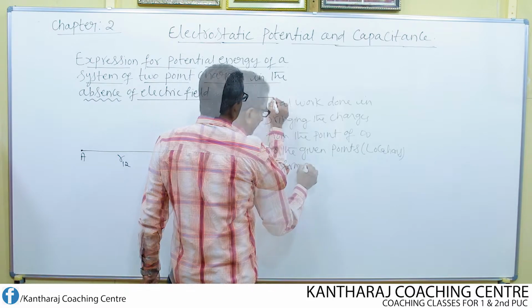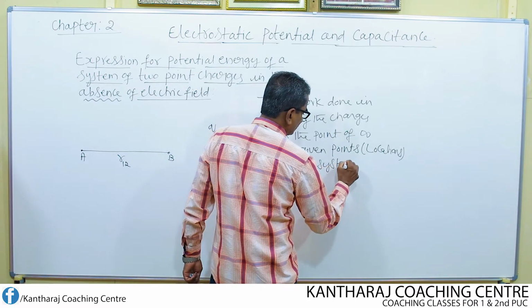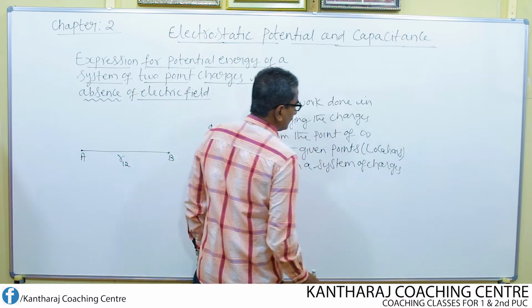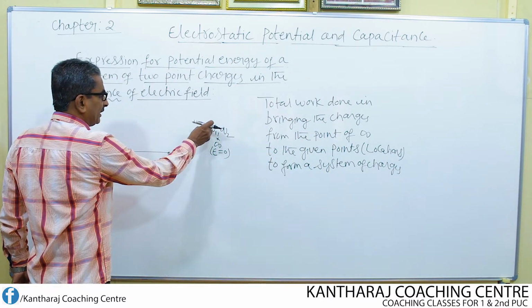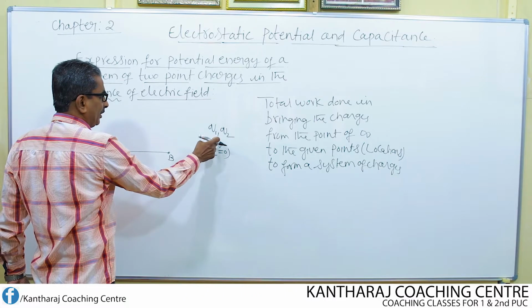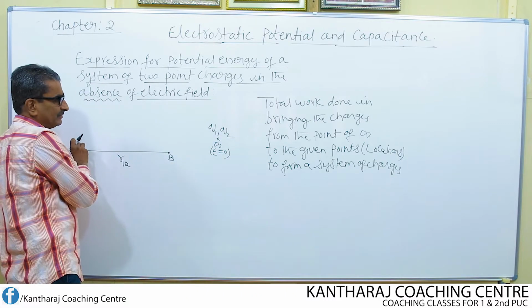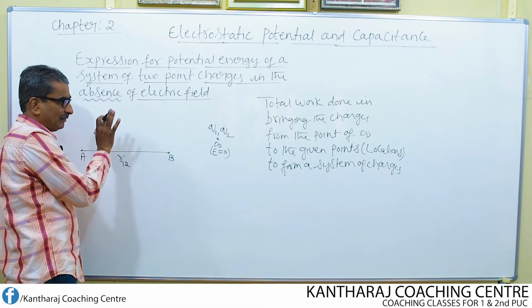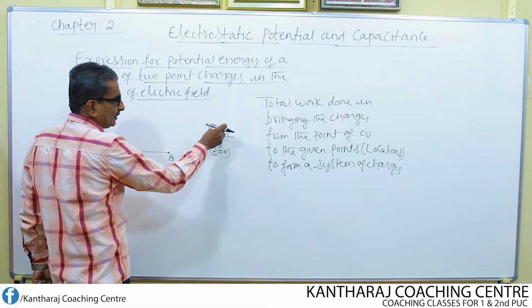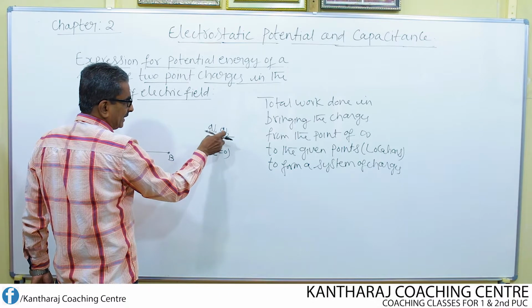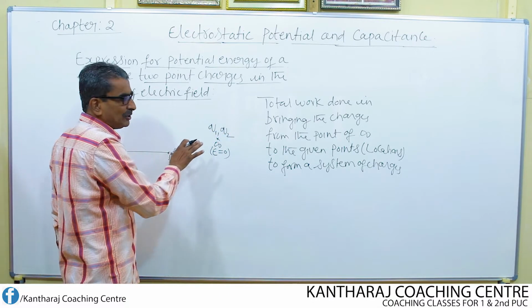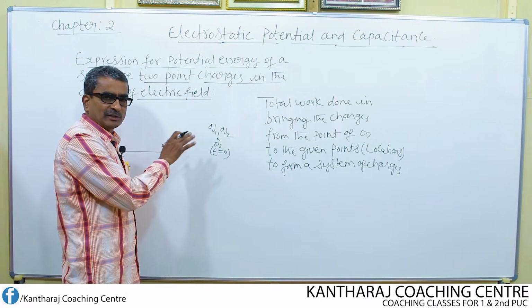Total work done on a system of charges. Suppose I bring the charge Q1 from the point at infinity to the point A, then what is the work done? We will find it out. Next, we bring the charge Q2, again from the point at infinity to the point B. For that, what is the amount of work done? Let us find that out also.